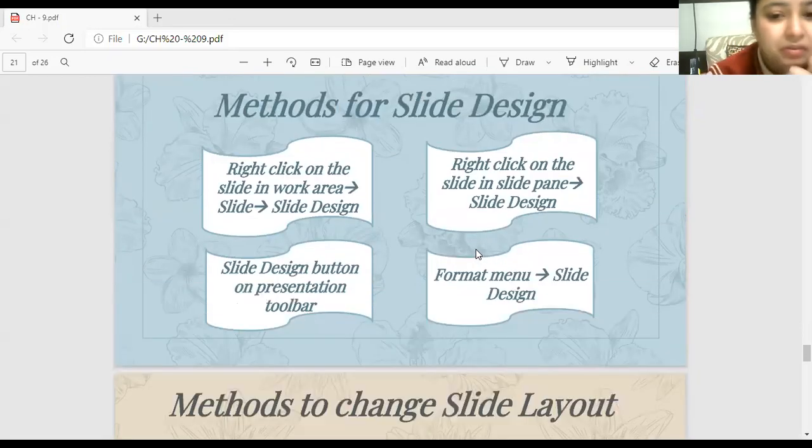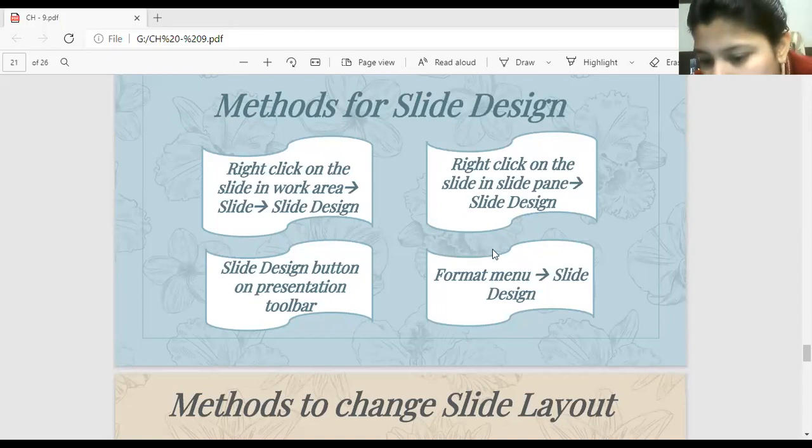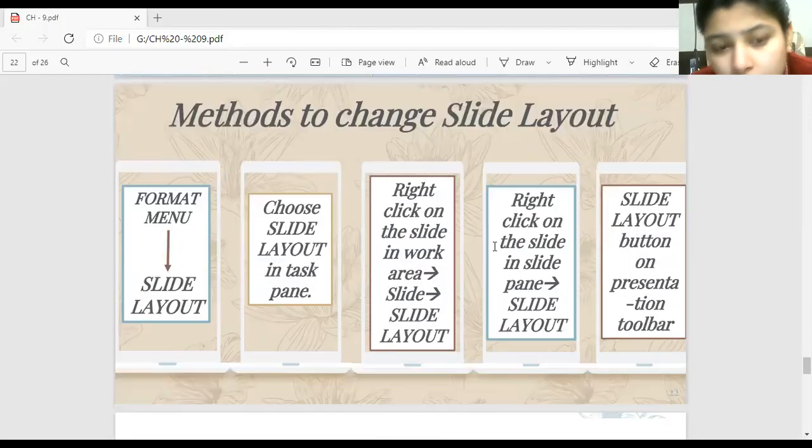Methods for setting the slide design. Right click on the slide in the work area, choose slide. Under the slide, slide design. Then in the slide pane also, the slide design option is there. Upon right clicking on it, slide design button on the presentation toolbar, format menu, slide design. So in case in 1 mark, you will be asked the command for the slide design, the format menu, slide design.